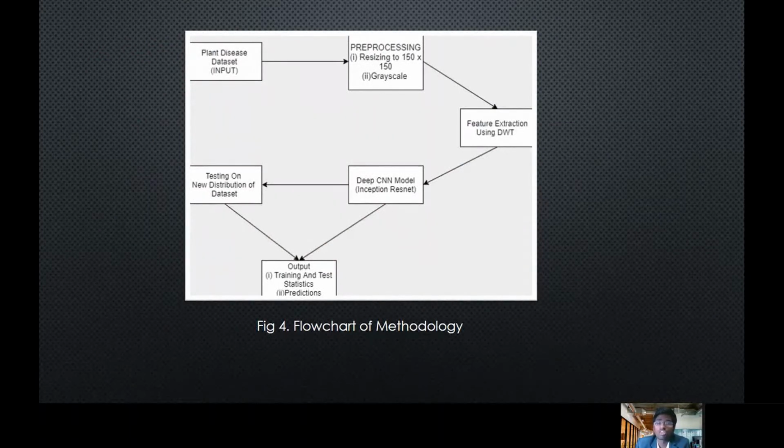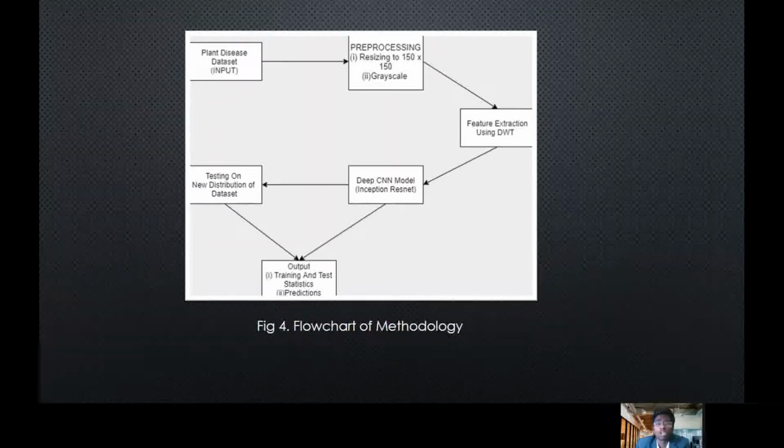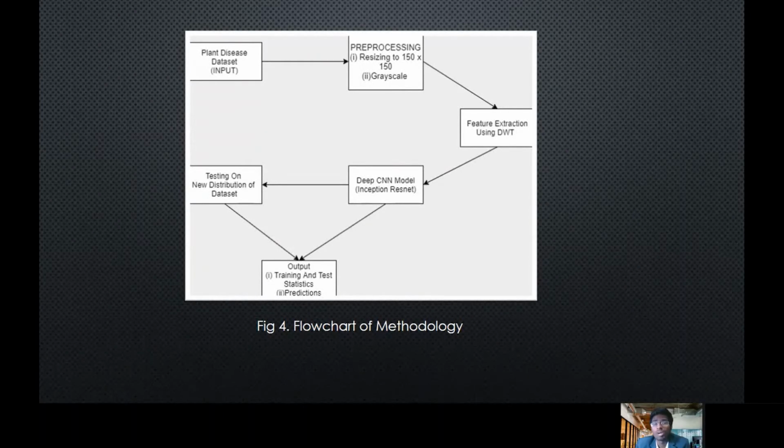Figure 4 shows a flowchart of the methodology. In this flowchart, we took the input, that is the plant disease data set, and passed it to the pre-processing module. Then the output of the pre-processing module was passed to feature extraction using discrete wavelet transform, and this module reduces the number of input parameters. The output obtained from feature extraction is passed to the model. We can use this model to either gain the training and test statistics, or to test on a new distribution of data set and find out the predictions.